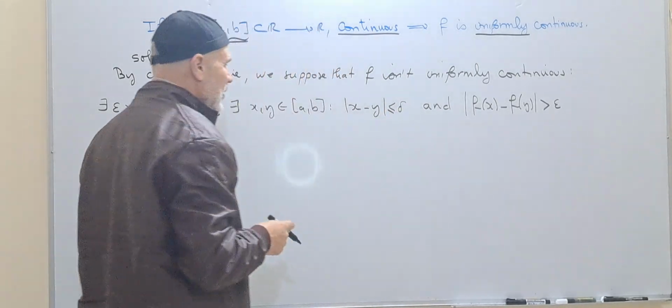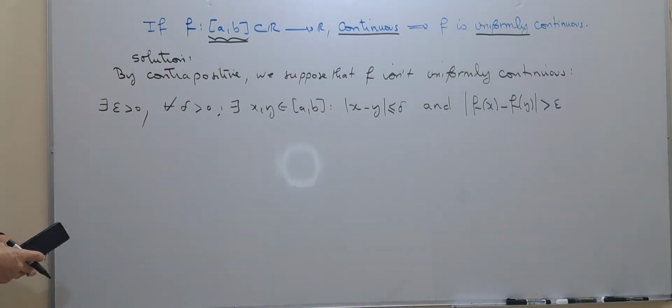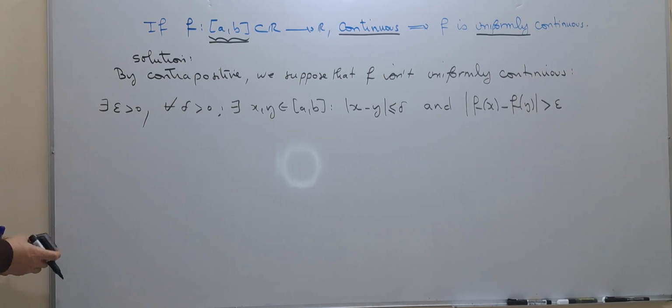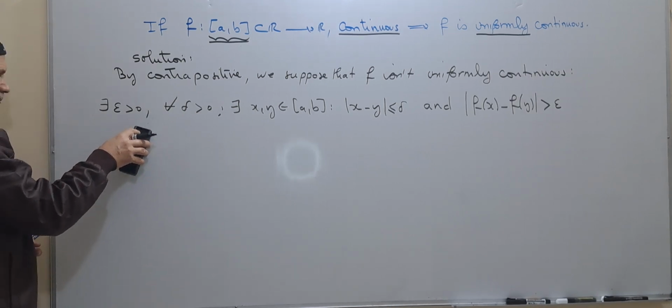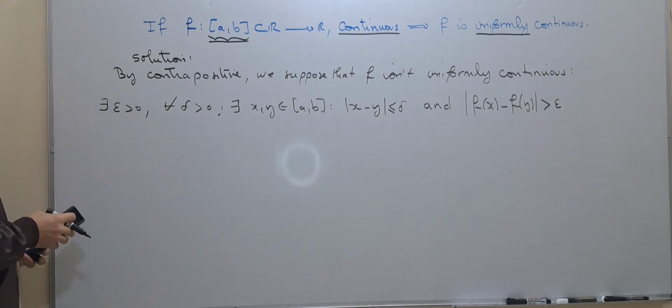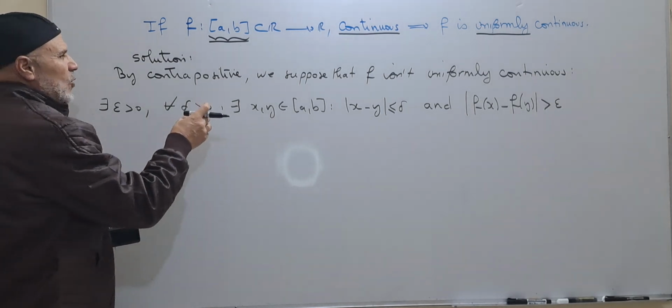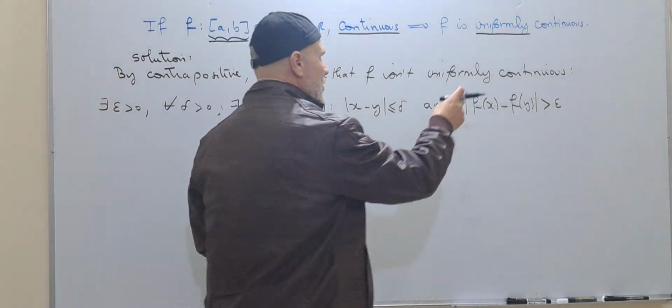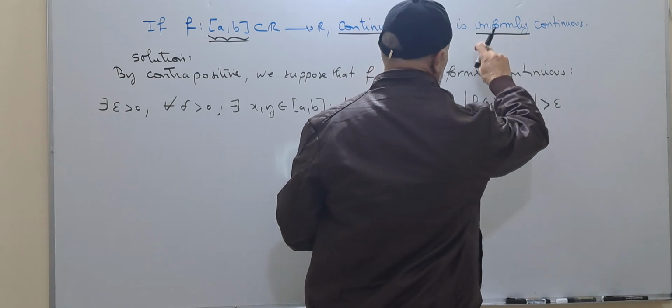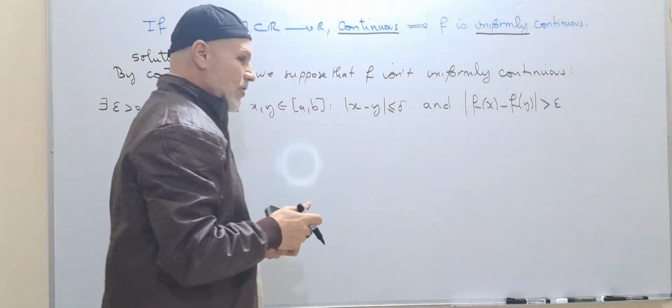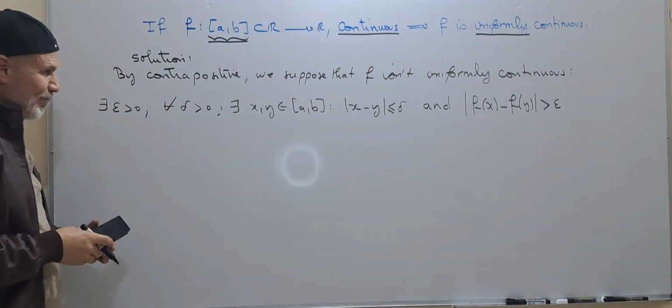Here we can take less than or equal. This is the negation of the fact that f is uniformly continuous. By contrapositive, we suppose that it is not true.